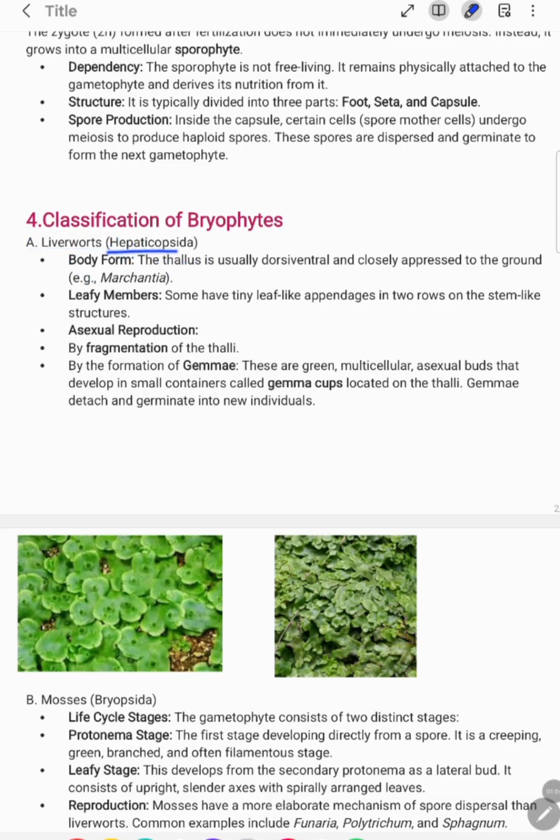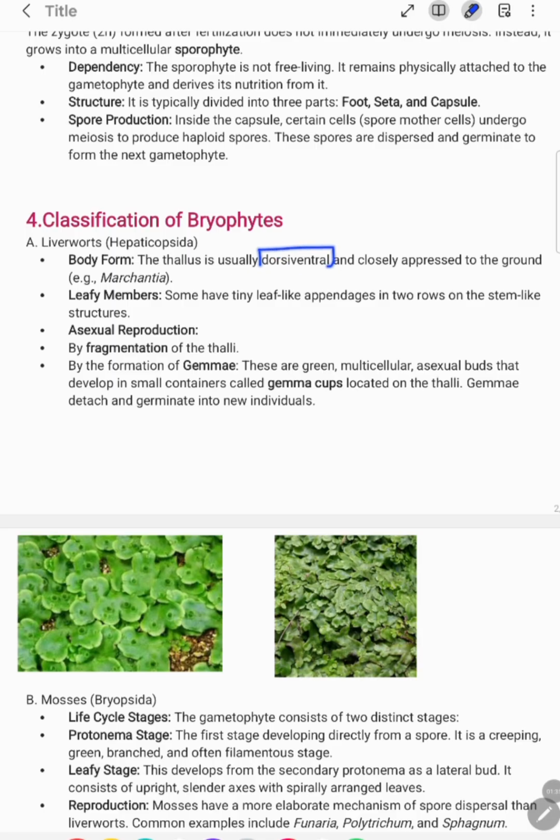They are also known as the Hepaticopsida. This is just for your extra information. Just remember this word, liverworts. Now what is the body form of the liverworts? What is their body structure? The thallus of the liverworts is usually dorsiventral.